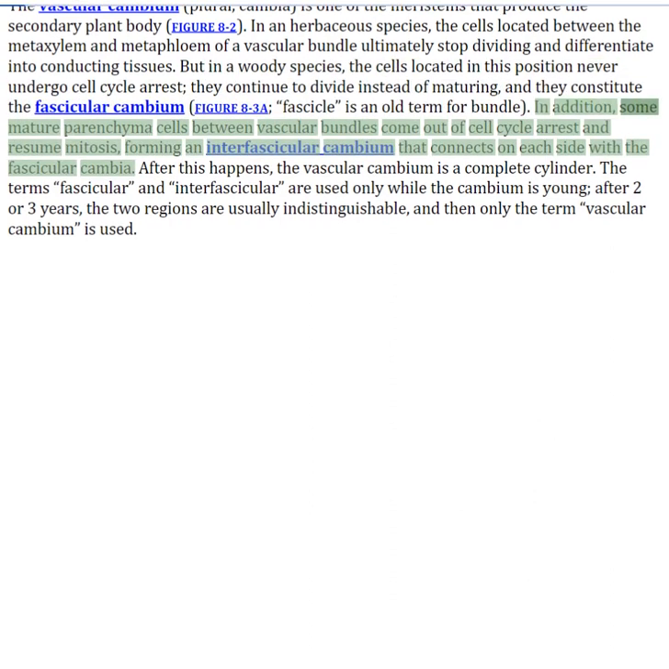In addition, some mature parenchyma cells between vascular bundles come out of cell cycle arrest and resume mitosis, forming an interfascicular cambium that connects on each side with the fascicular cambia. After this happens, the vascular cambium is a complete cylinder. The terms fascicular and interfascicular are used only while the cambium is young. After 2 or 3 years, the two regions are usually indistinguishable, and then only the term vascular cambium is used.